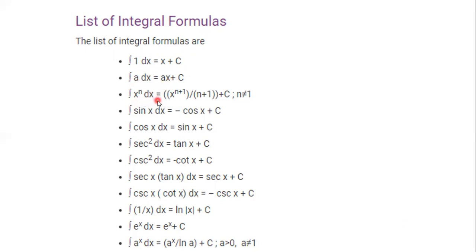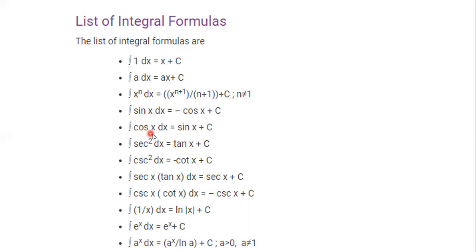Integration of x to the power n dx is x to the power n plus 1 divided by n plus 1 plus c. For this we memorize it like that: for differentiation, the power will be decreased and the power will be multiplied as a fraction. But for integration, the power will be increased, and the power will be divided as a fraction. So x to the power n dx equals x to the power n plus 1 divided by n plus 1 plus c. Integration of sin x dx equals minus cos x plus c.